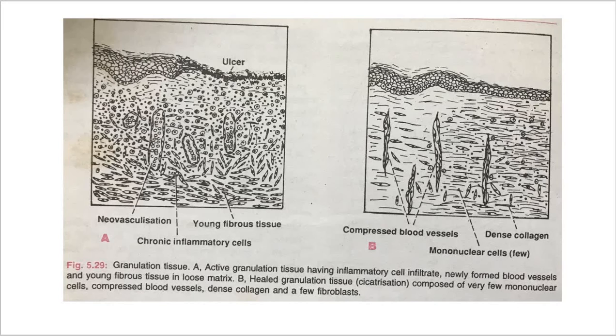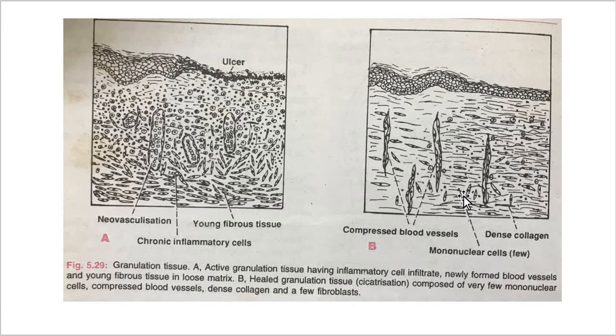Here you can see cicatrization. It is mentioned here, granulation tissue, cicatrization. Now you can compare both diagrams A and B. Now this is about the granulation tissue formation.